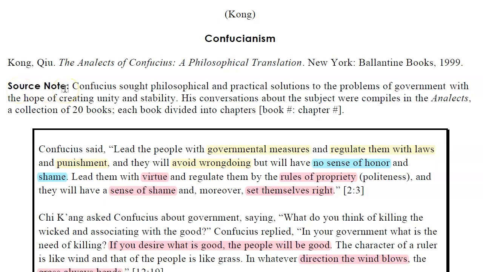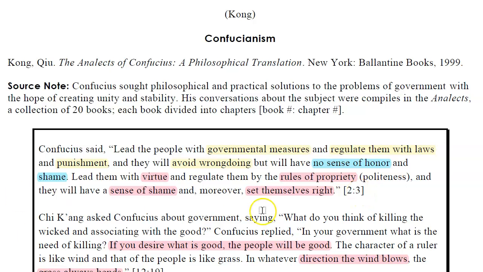Confucius sought philosophical and practical solutions to the problems of government, with the hope of creating unity and stability. His conversations about the subject were compiled in the Analects, a collection of 20 books, each book divided into chapters. And then here in the brackets, you can see an example. The first number in the bracket represents the book, and the second number represents the chapter.